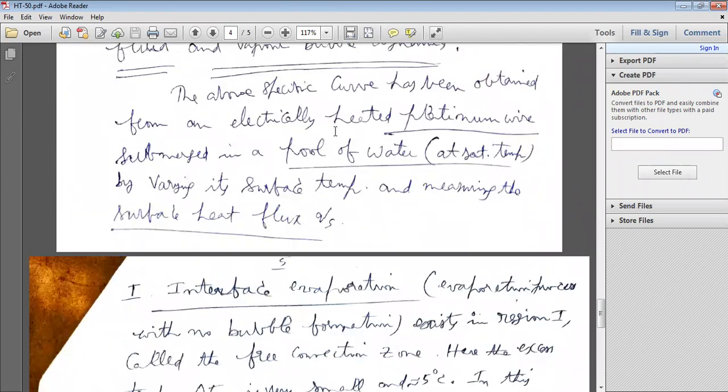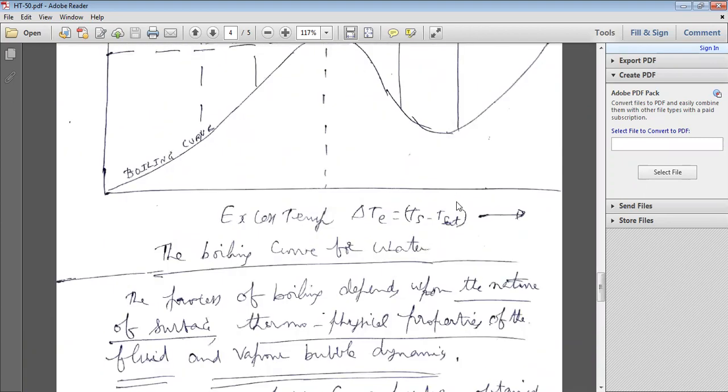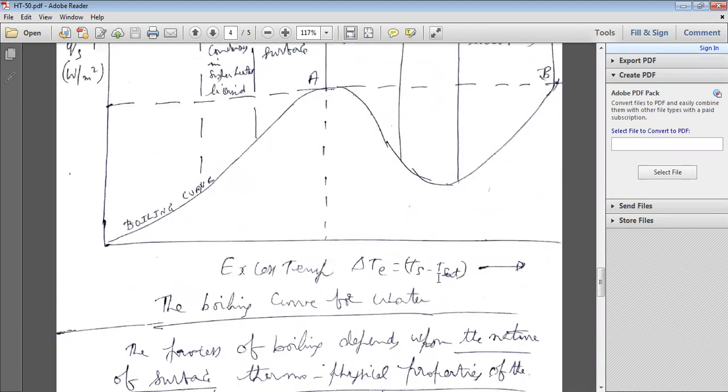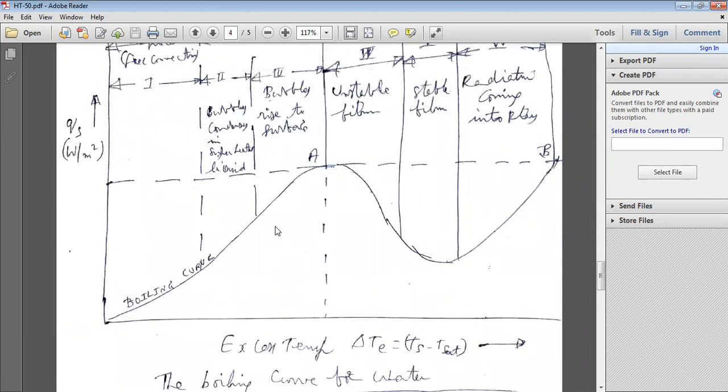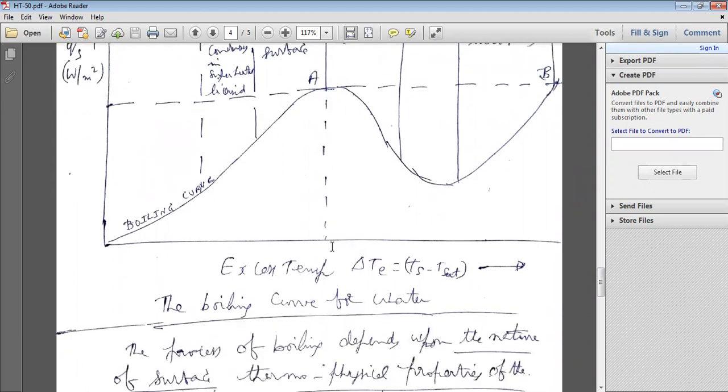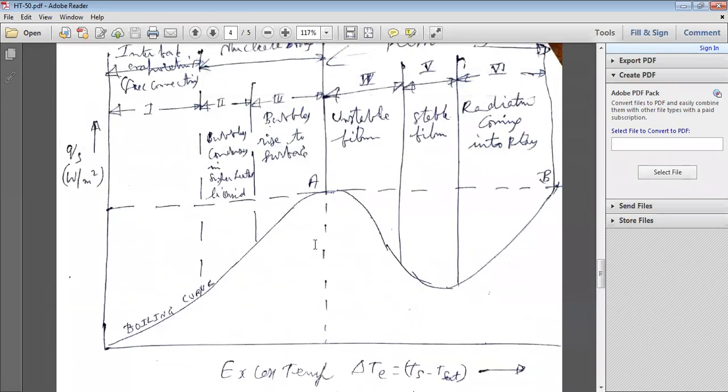So from an electrically heated platinum wire submerged in a pool of water, by varying its surface temperature and measuring the surface heat flux, if you change the surface temperature, measuring the saturation temperature and the heat flux from the electrical heater, what is the value of this excess temperature? Then you can draw one curve. That curve is known as the boiling curve.